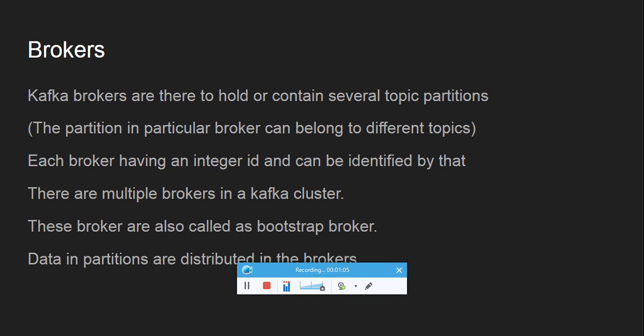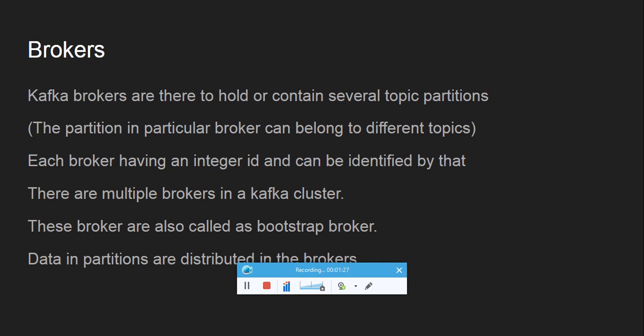Each broker has an integer ID, and we can identify the broker by that integer ID. There are multiple brokers in a Kafka cluster.